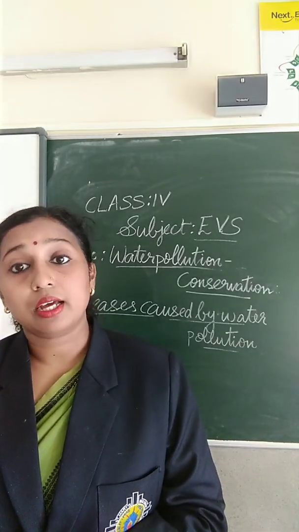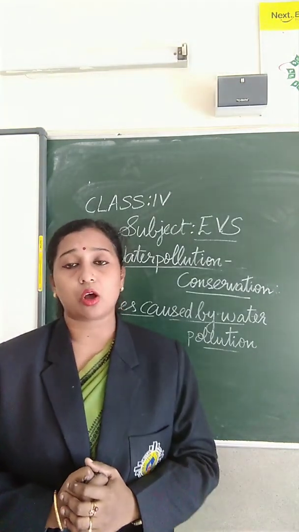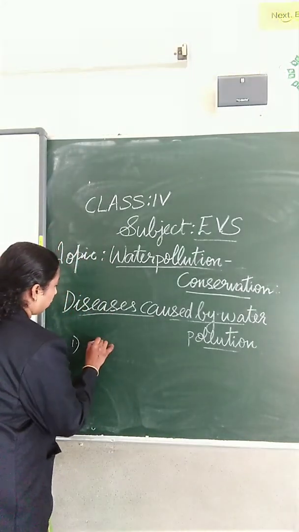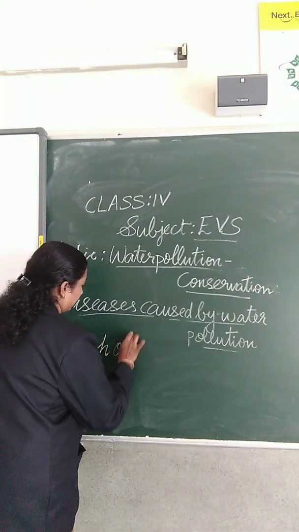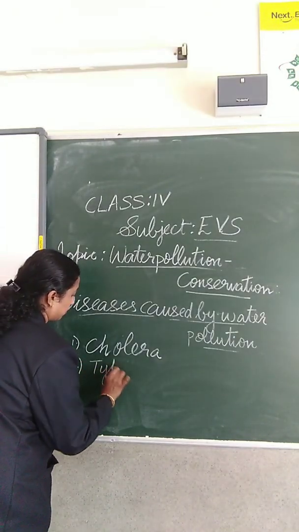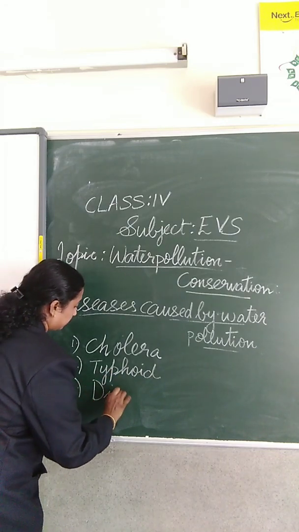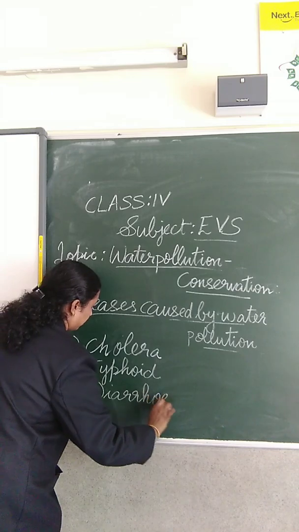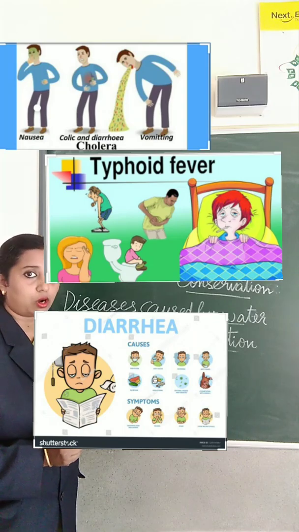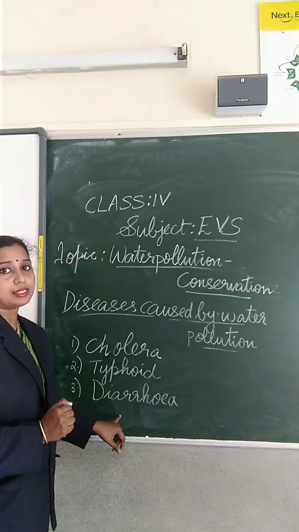Next we will study about the diseases caused by polluted water. What are the diseases that are caused due to water pollution? The first one is cholera. The second one is typhoid. And the third one is diarrhea. So these are the diseases that are caused due to polluted water.